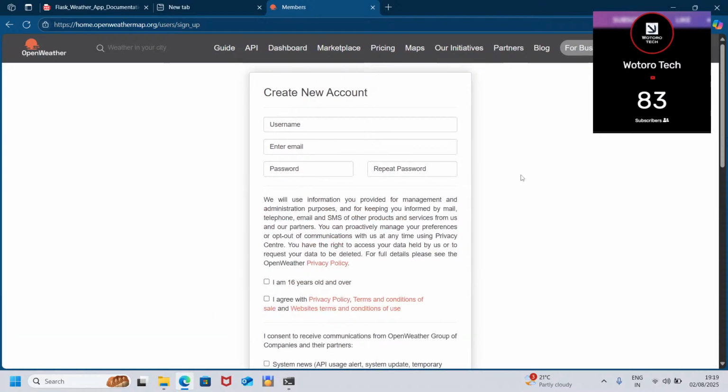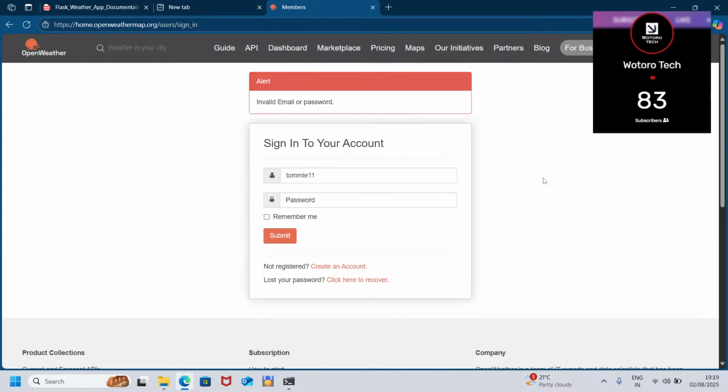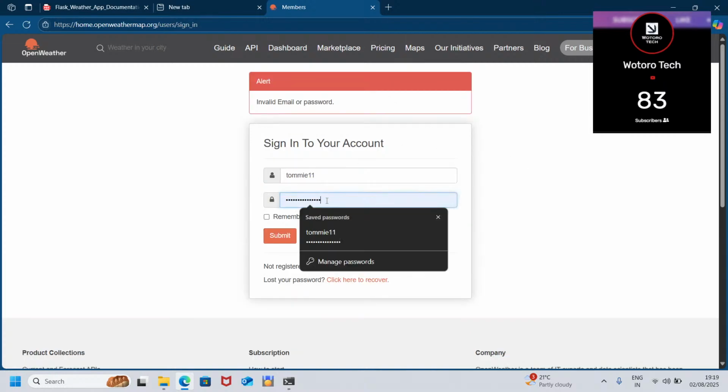Then you go to your Gmail app and look for the activation mail sent to you. Click on activate, and it will redirect you to the web page and tell you that it has been activated. Then you log in with your credentials.